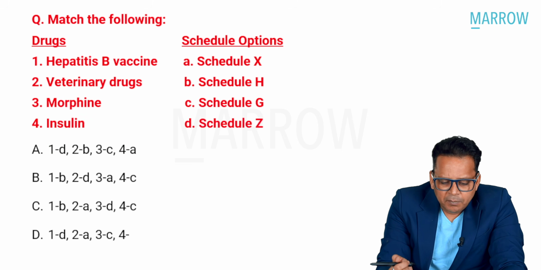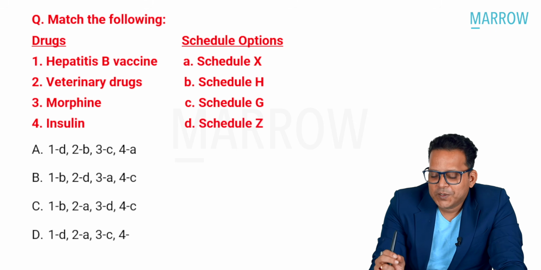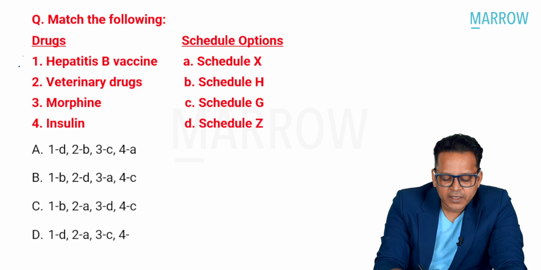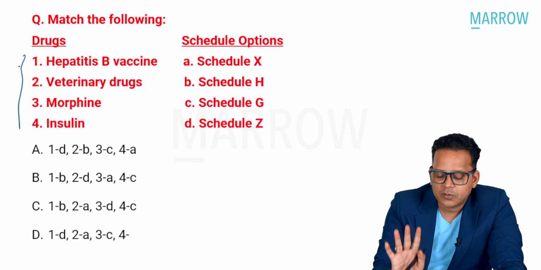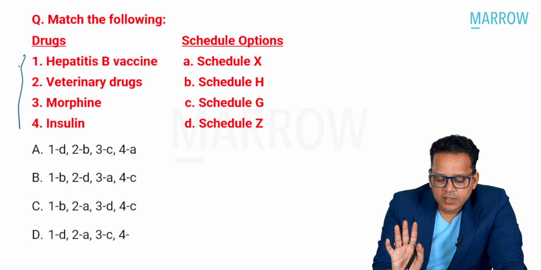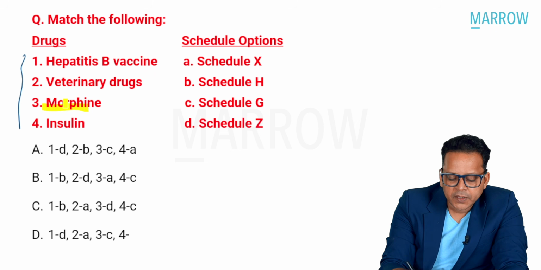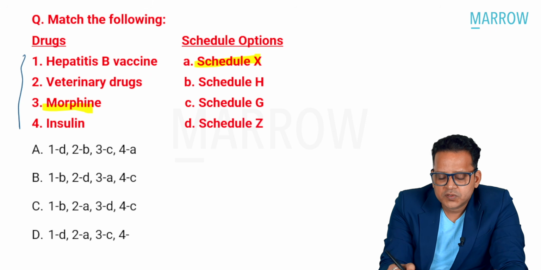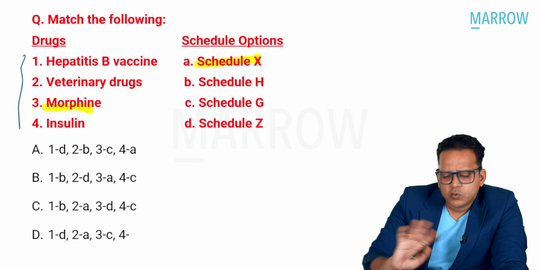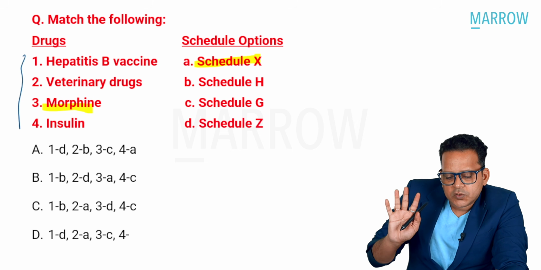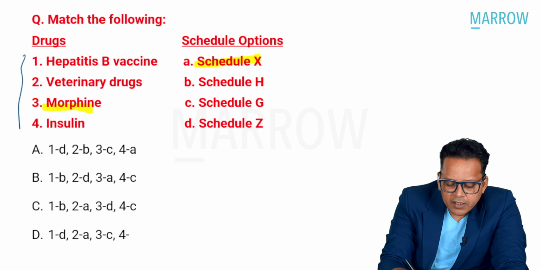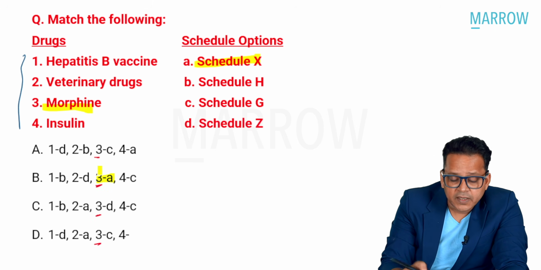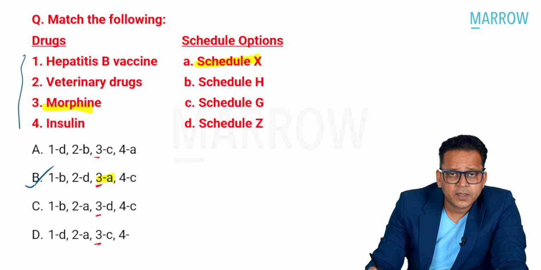All right, guys. Match the following. Now see, in this MCQ, I'll be telling you how, even if you have no idea about the 4 things, you don't know anything about all of them, but you know only one thing, you can still solve such types of MCQs, right? If you remember, I've taught you that morphine, amphetamine, ketamine are drugs which have high abuse potential, and all of them belong to Schedule X, right? Now, if I know this much and I have no idea about the other drugs, then 3 would be A. Now, if I look at all the options, there is only one 3 where there is A, and here, even if I don't know anything, my answer would become B, right?